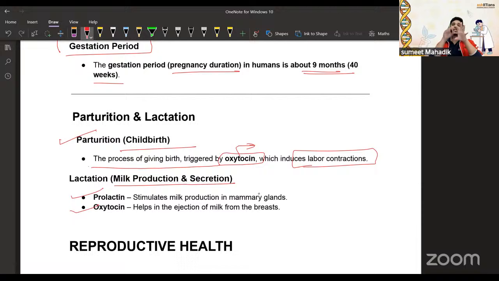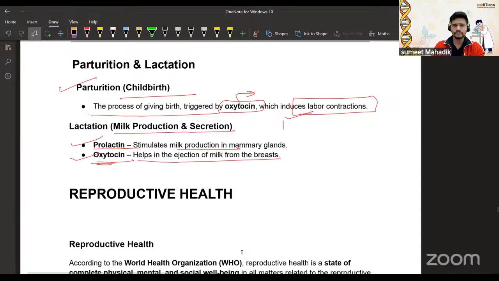See, in bio, every chapter is connected. Try to understand that. Some questions will be asked in such a way that you have to answer from both chapters. Okay, so prolactin and oxytocin. Prolactin stimulates milk production. But when the baby tries to suck the nipples, that time it helps the ejection of milk from the breast. So oxytocin is responsible for that. So two oxytocin functions: one in labor contraction and one in the ejection of milk from the female breast. So we have covered human reproduction.